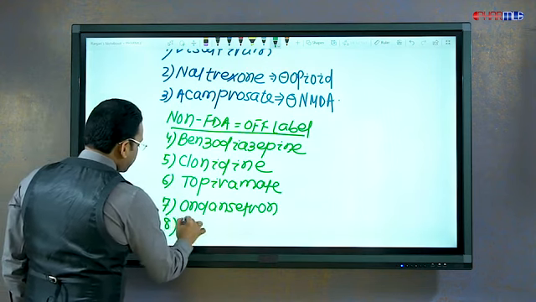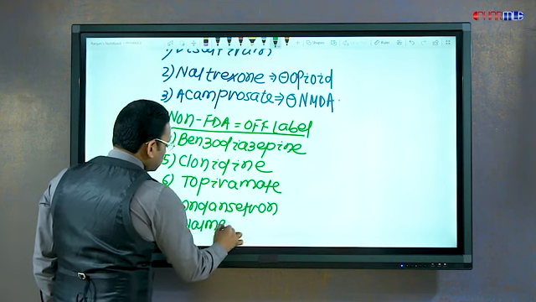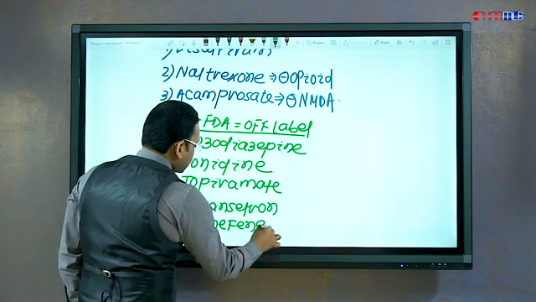Nalmefene, another opioid antagonist, is currently under trial.